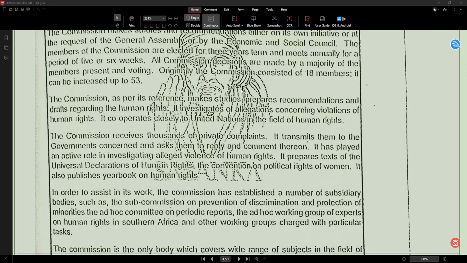Originally, the commission consisted of 18 members. It can be increased up to 53. So the highest limit will be 53 and the lowest limit will be 10. Originally means the actual situation. Consisted means included. So initially there are 18 members and later it can go up to 53.